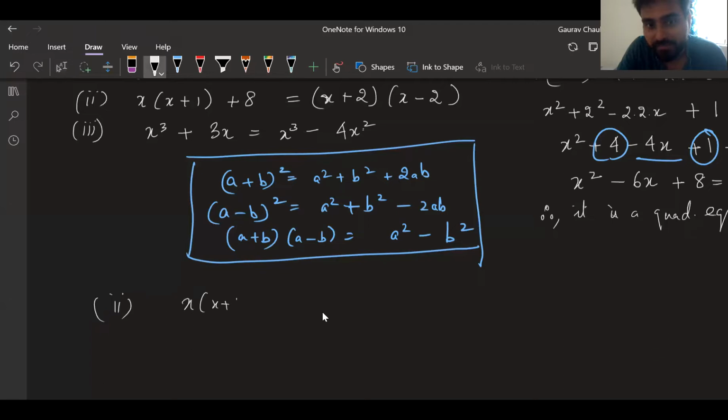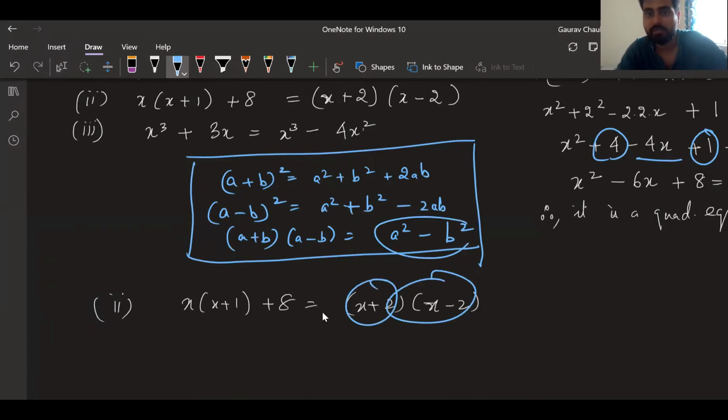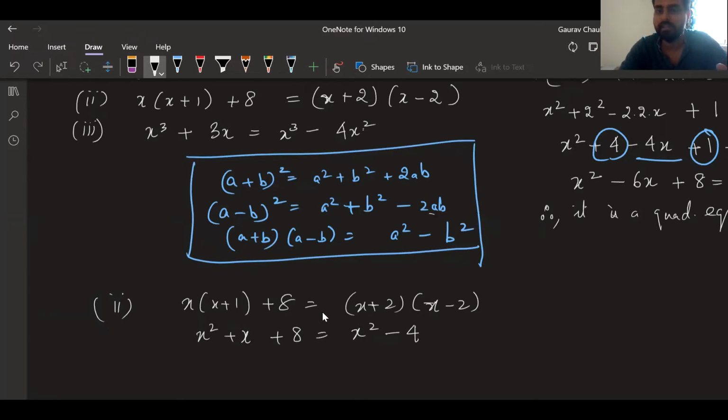So I have x into x plus 1 plus 8 is equal to x plus 2 into x minus 2. Okay, I can see something happening here, a plus b, a minus b. So I'll use this formula to open the bracket. If you don't want to use that formula, you can just use the distributive property. So this will become, moving on the left-hand side first, x square plus 1x plus 8. On the right-hand side, you can use x square minus 4. Okay, that's basically a square minus b square.